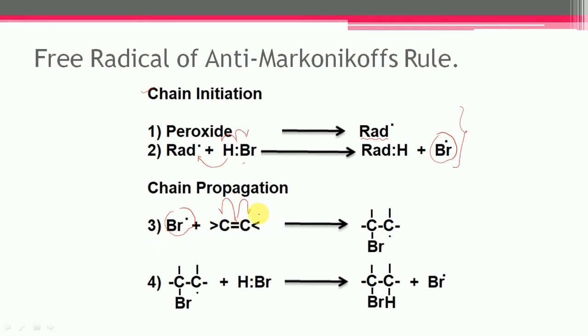and another electron goes with this carbon, and finally the bromine free radical gets attached with this carbon, and this intermediate free radical gets formed. Then in step number 4, now this bond breaks homolytically and each electron is shared by both the atoms, and this hydrogen free radical gets attached with this carbon that already has one electron, and finally this product gets formed.